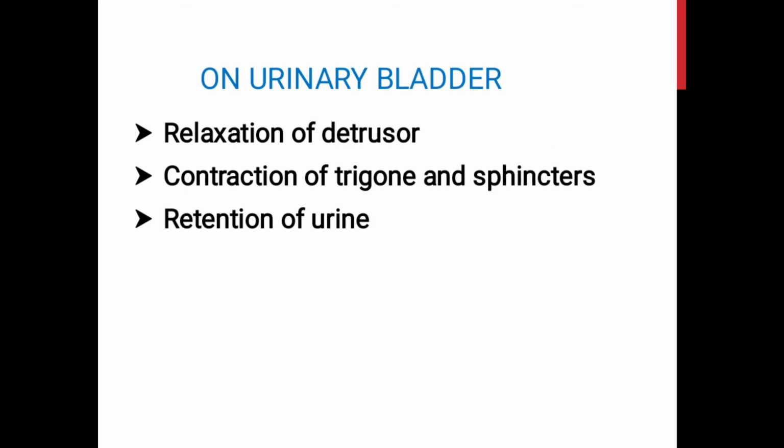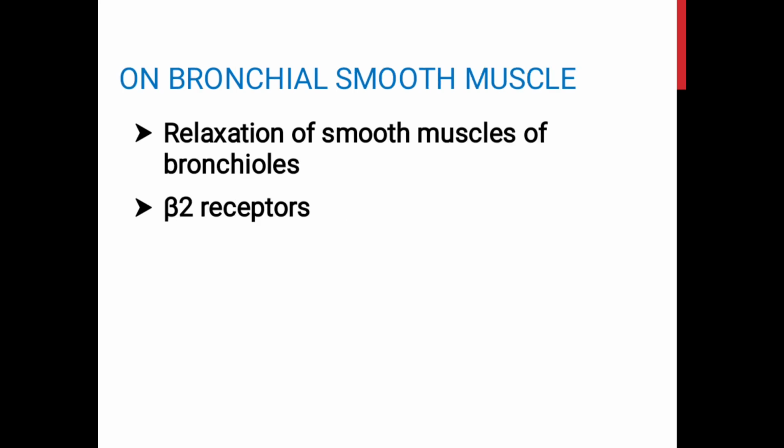Epinephrine causes relaxation of the detrusor muscle through the beta 2 receptors, and the contraction of the trigone as well as the sphincter is increased through the alpha 1 receptors. So, the action through two different receptors can combinedly cause the retention of urine. Through beta 2 receptors, the catecholamines can relax the smooth muscles of the bronchioles, and this leads to bronchodilation.